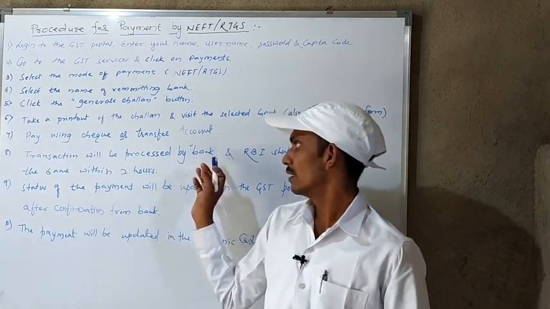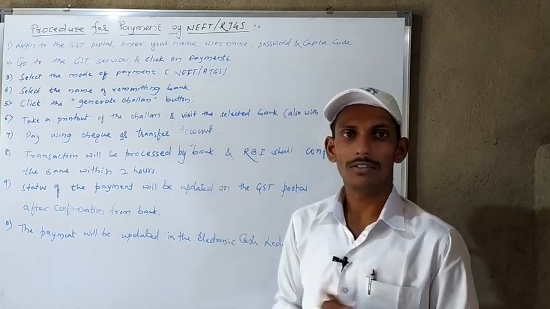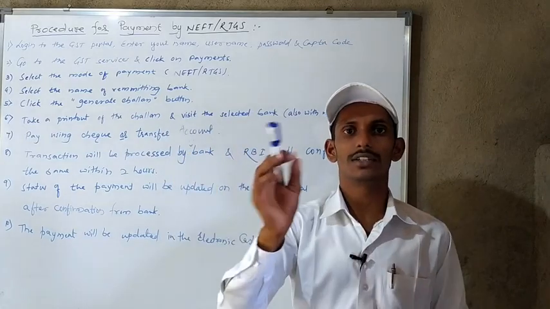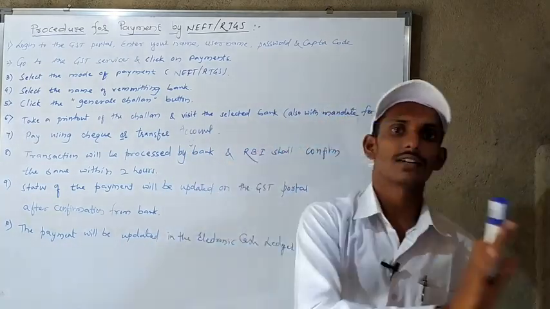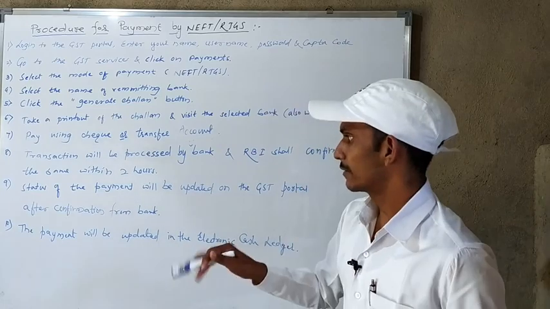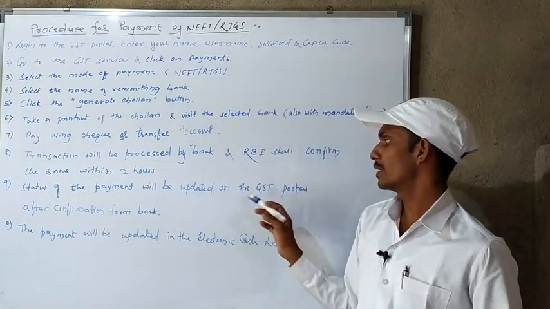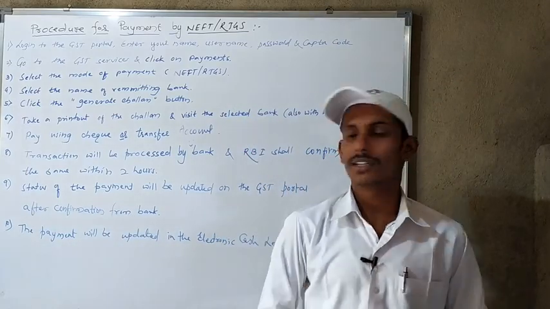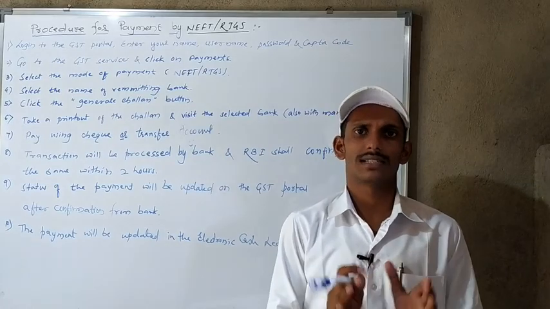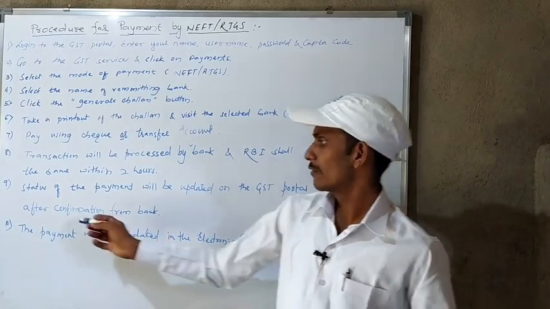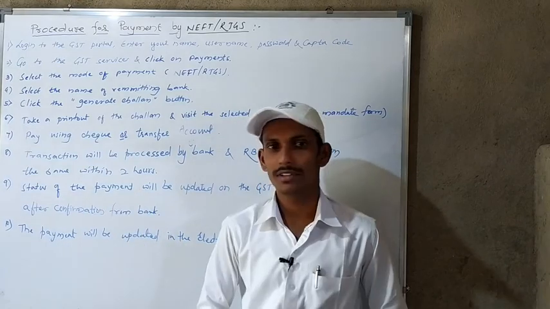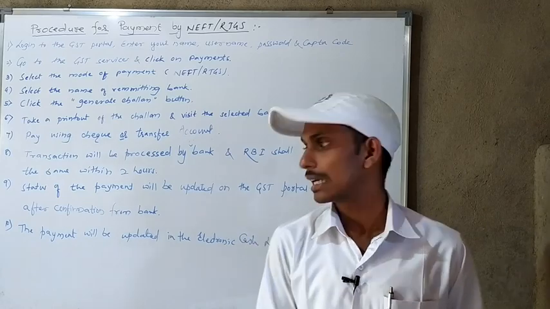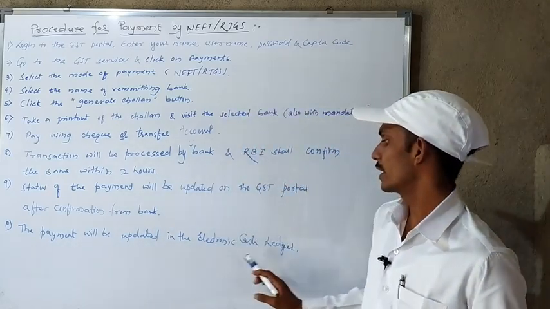So as per the process of the bank, RBI will do the same, and RBI will confirm that payment within 2 hours. From one account to another account, the payment will be shifted. After that, the status of the payment will be updated on the GST portal after confirmation from the bank. When RBI updates the bank, the bank will say yes, payment is done. When the confirmation from the bank is received, the GST portal will automatically display that the payment is deposited in the electronic cash ledger. Lastly, the payment will be updated in the electronic cash ledger.